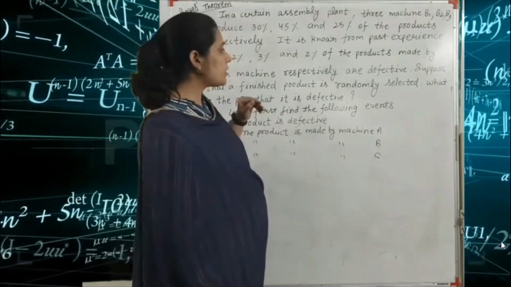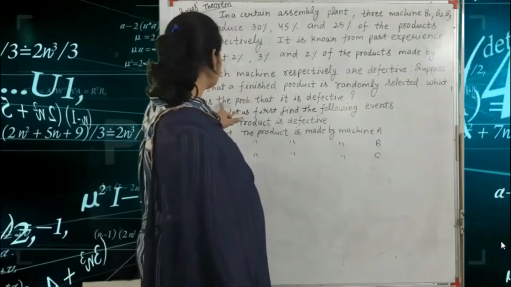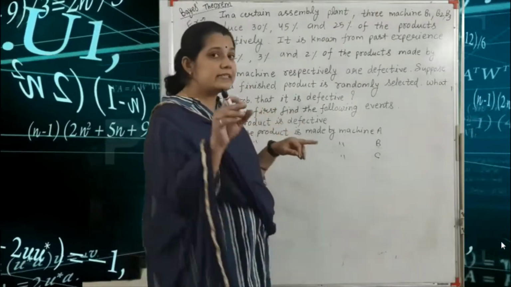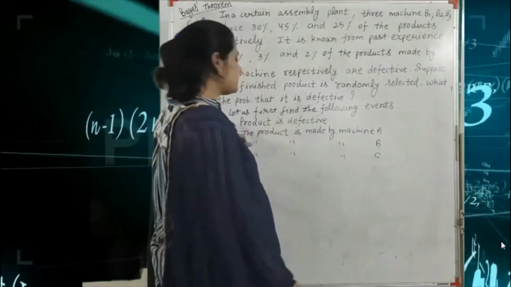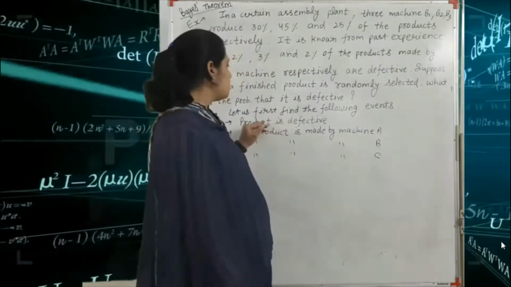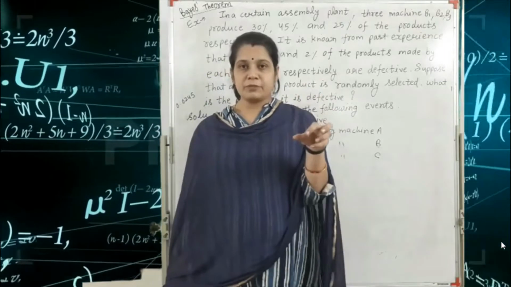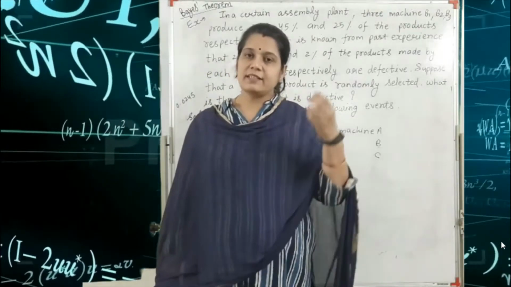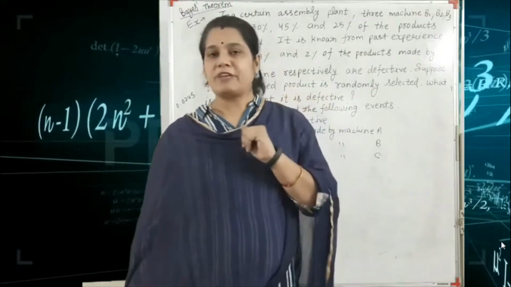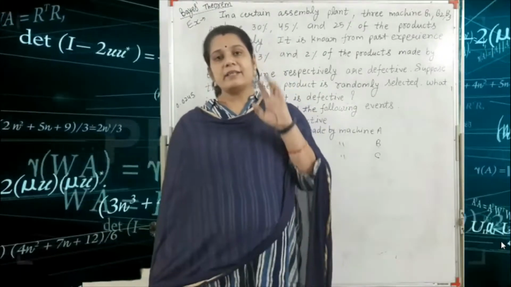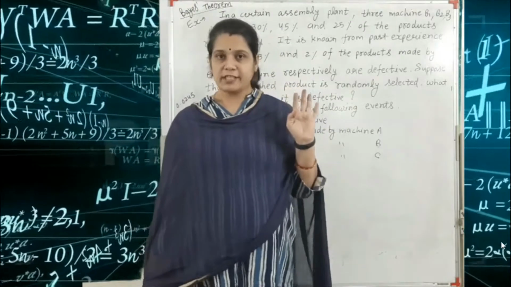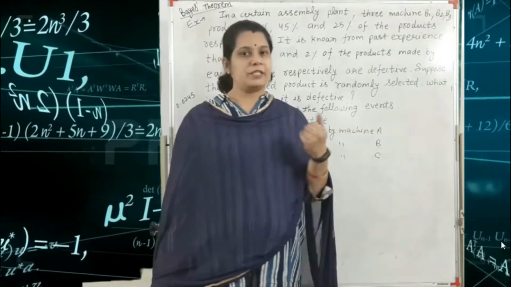So what is the term we are finding? The term we are finding is the probability that it is defective. So first we write A equals product is defective. We find the defective product, so we consider A equals product is defective. That means we find the probability of A. Got it?